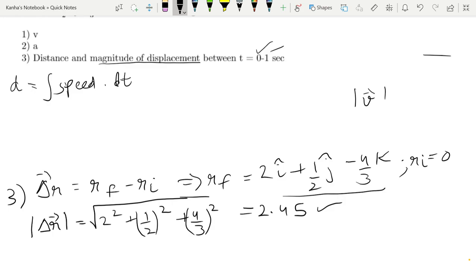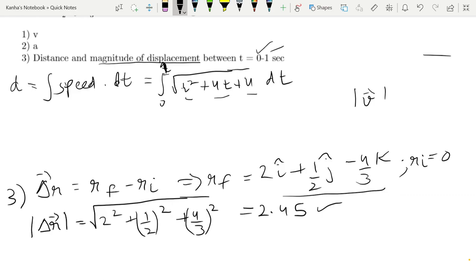So my distance is equal to the integral from 0 to 1 second of root of t square plus 4t plus 4 dt. Why this quantity? Because we are squaring the velocity that we got already. This is Vx square, this is Vy square, and this is Vz square. So you have basically squared these terms.